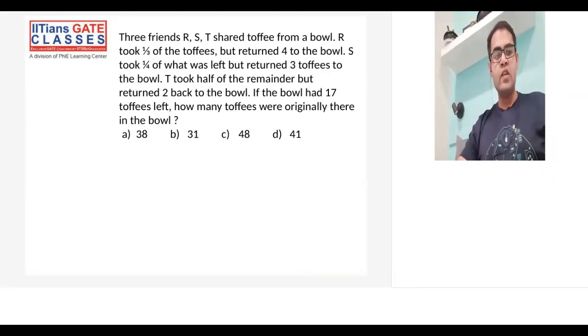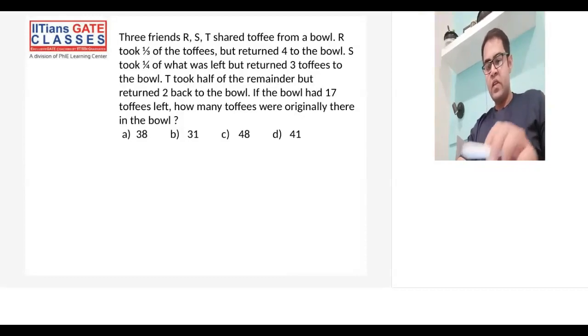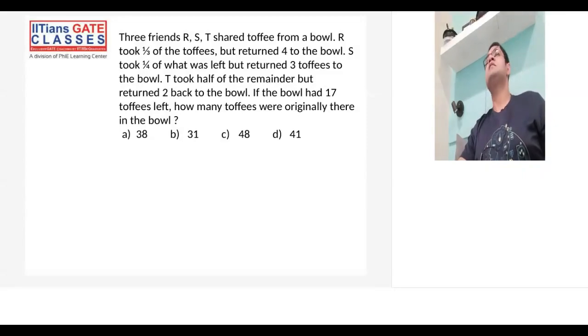I hope everyone tried the problem and now we are going to see the solution for this. Let's read the question again. Three friends shared toffee from a bowl. R took 1/3 of the toffees but returned 4 to the bowl. S took 1/4 of what was left but returned 3 back to the bowl, and T took half of the remainder and returned 2 back to the bowl. Now if the bowl has 17 toffees left, you have to find how many toffees were there originally in the bowl.